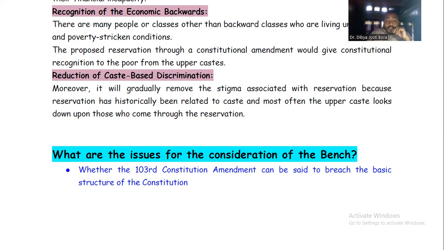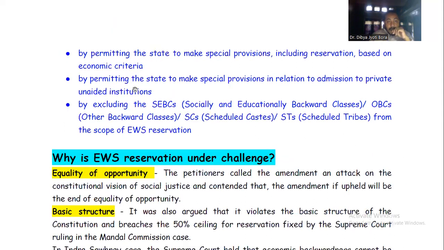Now, is the 103rd Constitutional Amendment breaching the basic structure by permitting the state to make special provisions, including reservation based on economic criteria, and special provision in relation to admission to private unaided institutions, and by excluding the SEBCs, socially and educationally backward classes, OBCs, SC/STs from the scope of EWS reservation?